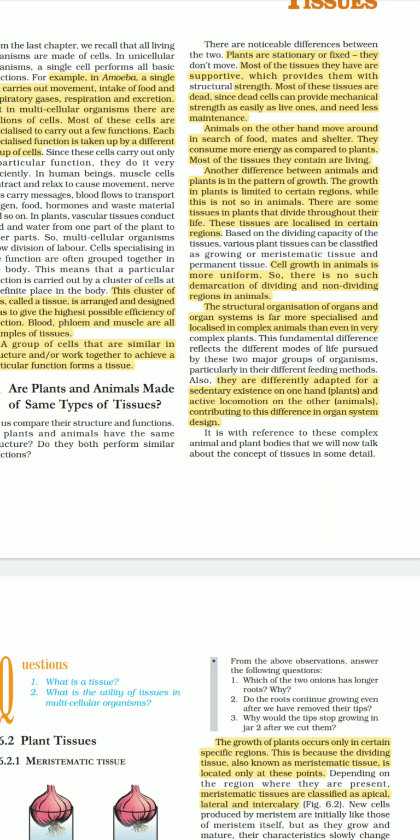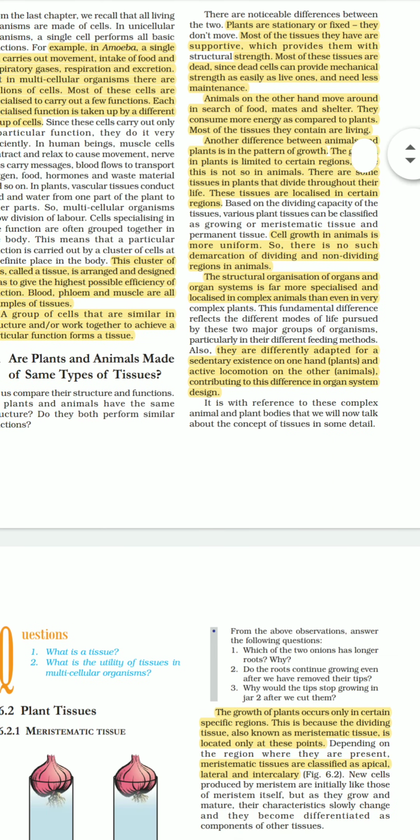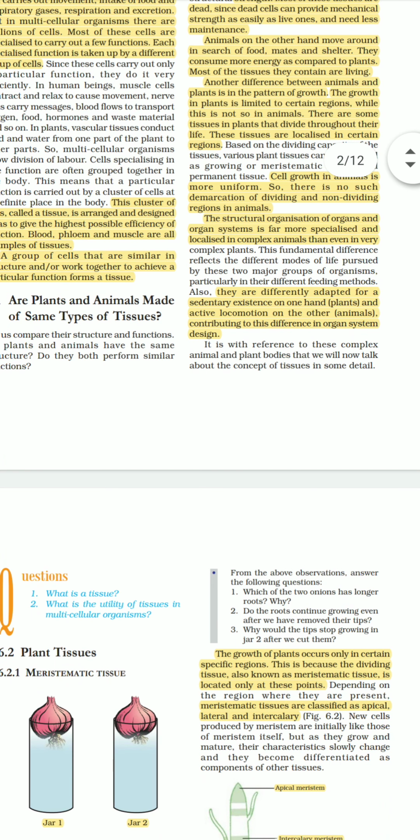Then, the structural organization of organs and organ systems is far more specialized and localized in complex animals than even in very complex plants. Yes, the structural organization of animals is comparatively more complex than in plants. Then, they are differently adapted for a sedentary existence on one hand and active locomotion on the other, contributing to this difference in organ system design.